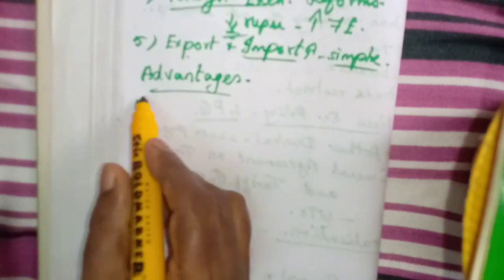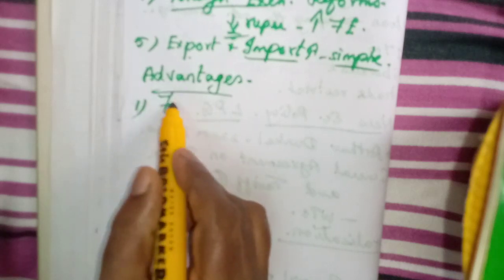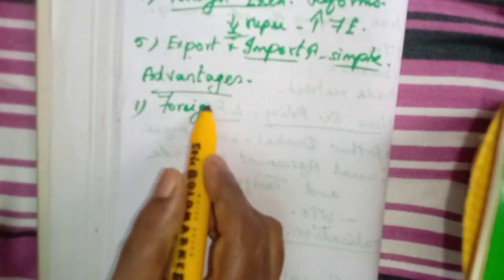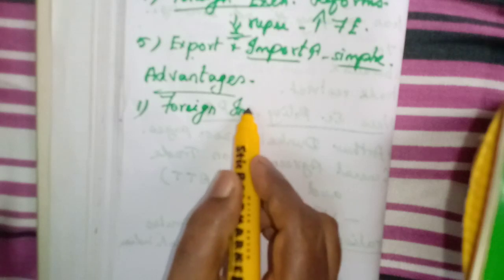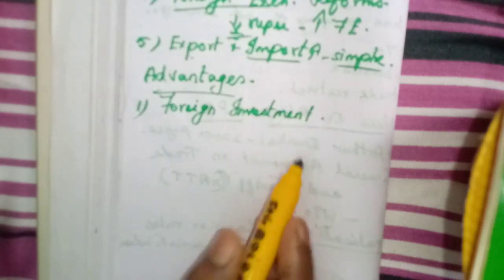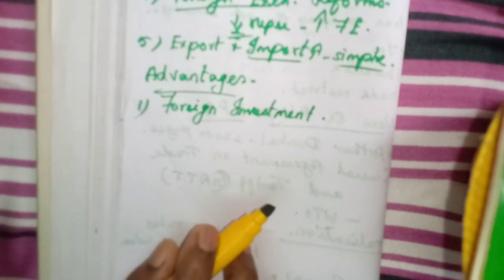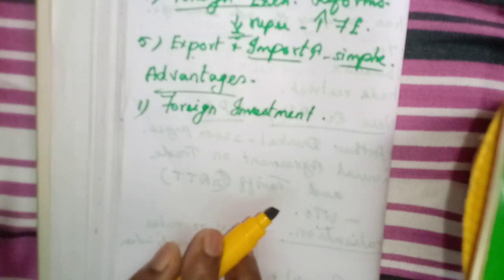Anybody can say it increases foreign investment. For that purpose only they have brought this policy, isn't it? So it increases foreign investment because we have liberalized our trade, and we are inviting foreign investors to invest in India. So what is happening?